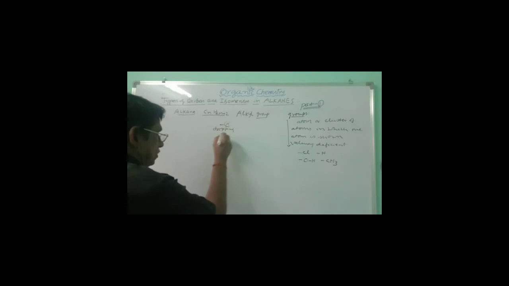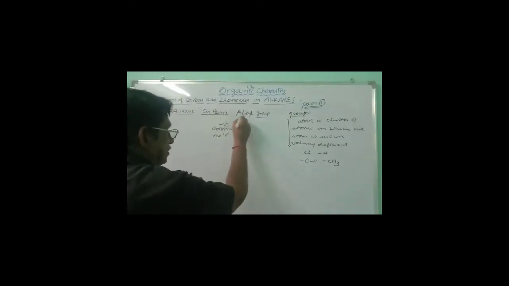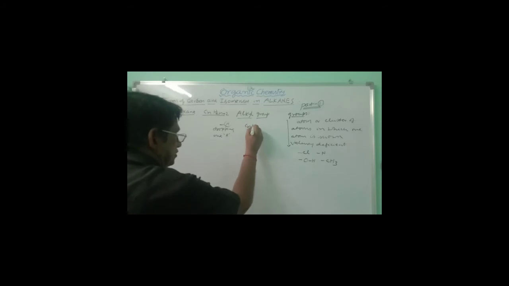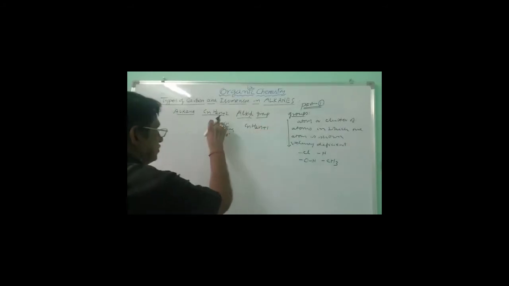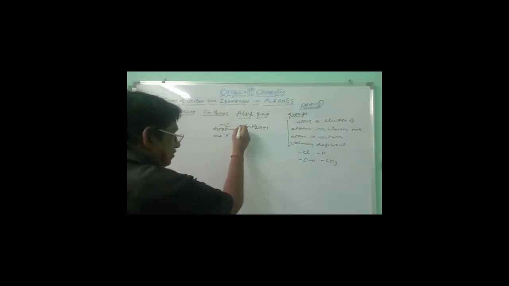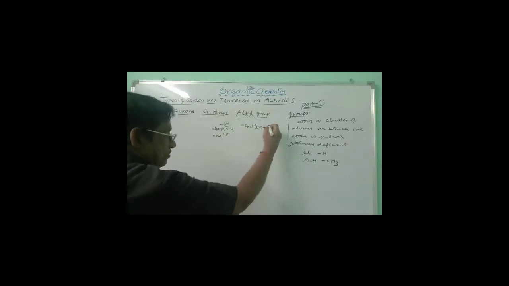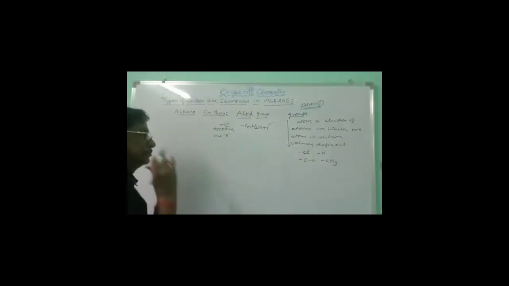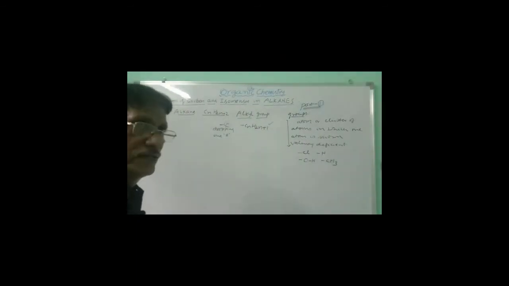Dropping one hydrogen, you will get... what is the formula? CnH2n+1. One hydrogen is removed here from one carbon. Which carbon is removed? That you have to show later. This is bond deficient, valency deficient. This is the formula of the alkyl group.